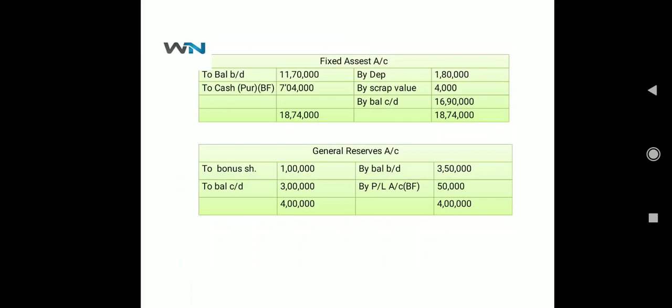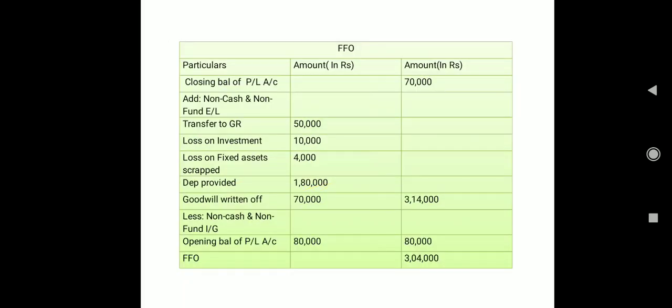Okay, so coming with that, in your fund from operation, transfer to general reserve, non-cash expense, loss on investment, non-fund or non-operating expense, then loss on fixed asset scrap, again non-fund or non-operating expense or loss, then depreciation, non-cash expense always, then goodwill written off, again your non-fund or non-operating expenses or losses. So these all making a total and writing in outer column, and then from this we need to deduct